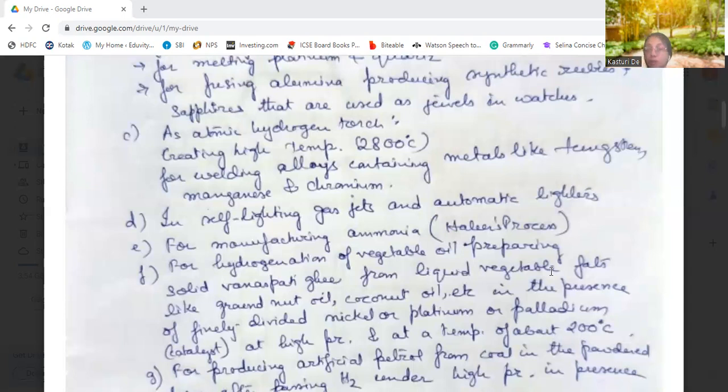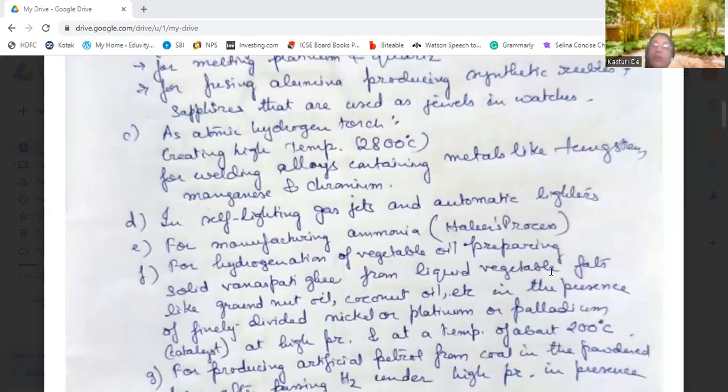The process occurs in the presence of finely divided nickel or platinum or palladium, which are used as catalysts. Okay, these nickel, platinum, or palladium are used as catalysts. In the presence of this catalyst, groundnut oil or coconut oil or any other liquid vegetable oil is converted into solid vanaspati ghee by hydrogen, at a high temperature of about 200 degrees centigrade.